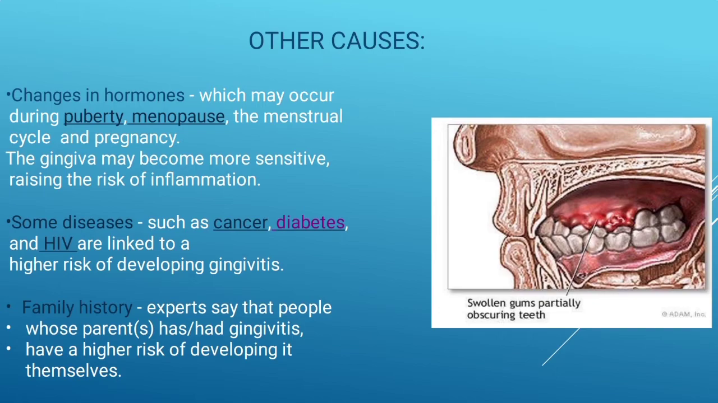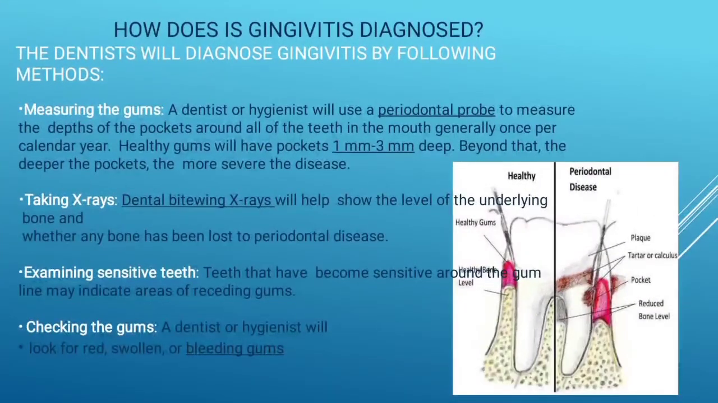Then further we will learn how gingivitis is diagnosed, what diagnoses we do for the disease gingivitis. First is measuring the gums. The dentist or hygienist will use a periodontal probe to measure the depth of the pocket around all the teeth in the mouth, generally once per calendar year. So once a year it is used.